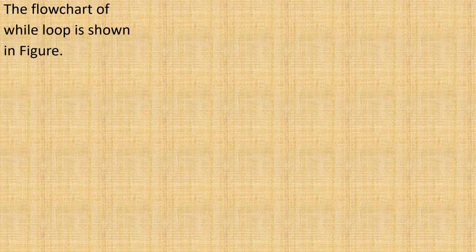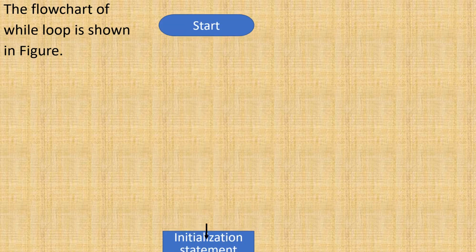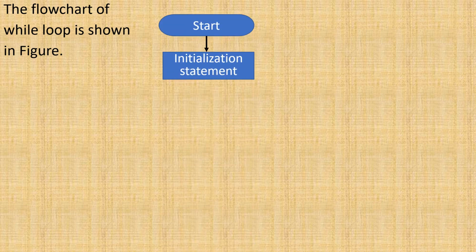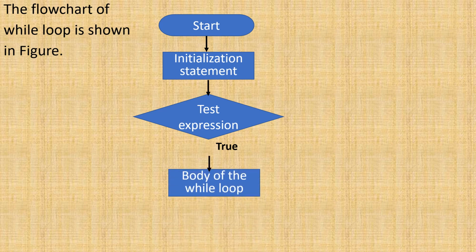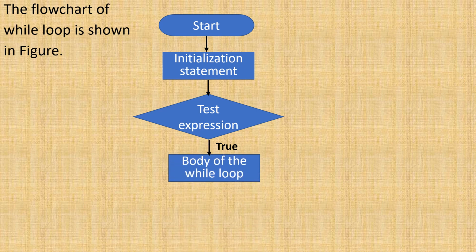Now we shall see the flowchart of the while loop. First we start, then the initialization statement where we will be initializing the control variable, then the test expression, that means the test condition is checked. If the test condition becomes true, then it will execute the body of the while loop.